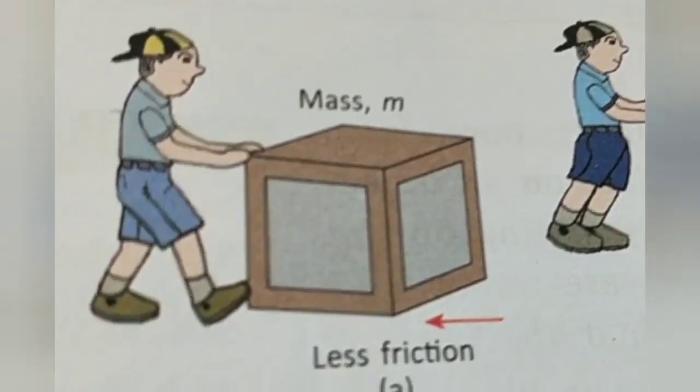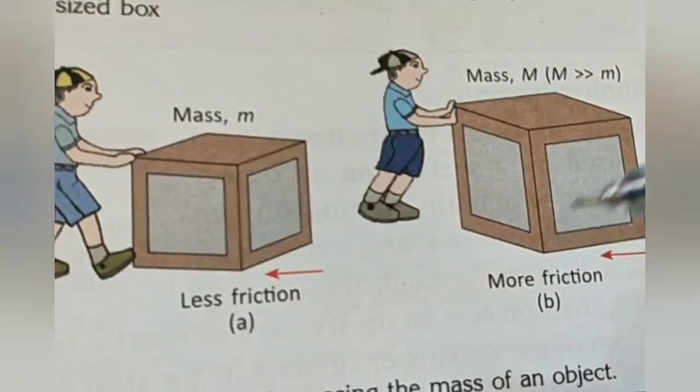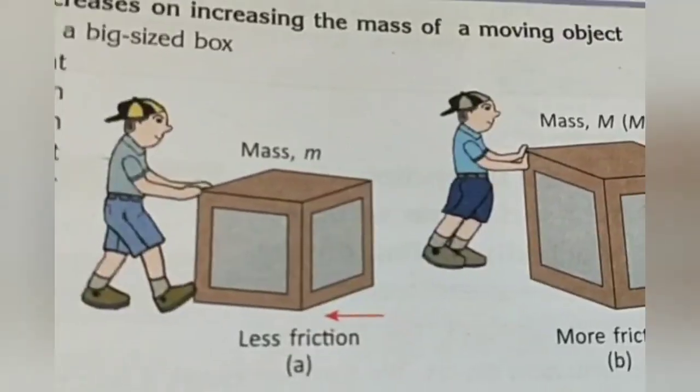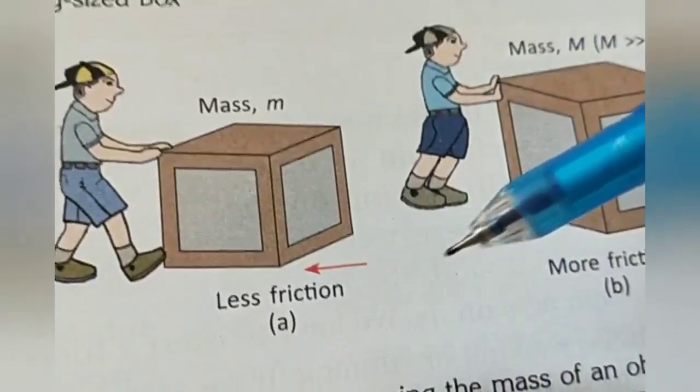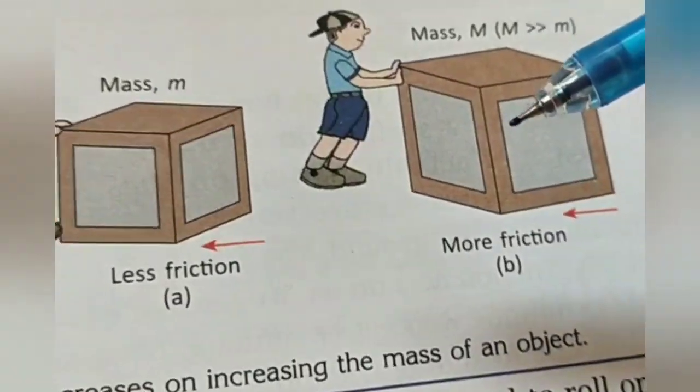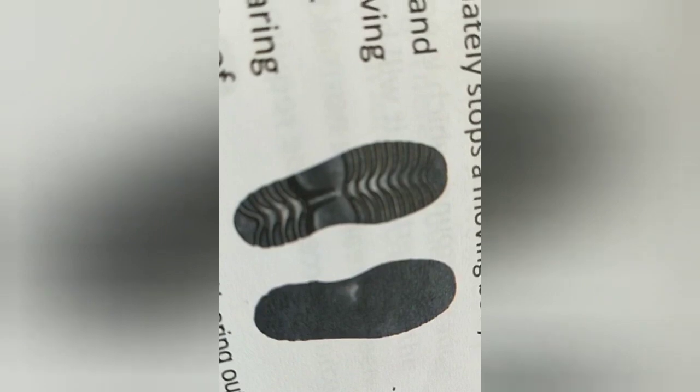That means the higher the mass of the object, the more friction will be produced. So friction depends upon the mass of the object. Friction causes wear and tear of the surfaces in contact. If you compare these two shoe soles, you can see this one is worn out. This happens due to friction, as compared to the new shoes.